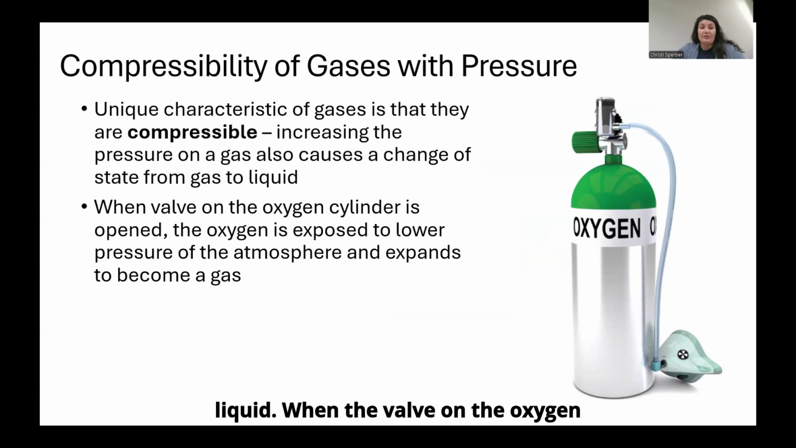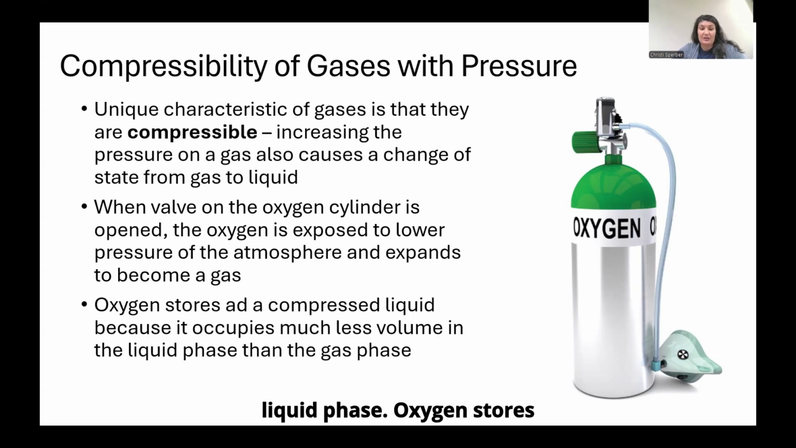When the valve on the oxygen cylinder is opened, the oxygen is exposed to the lower pressure of the atmosphere and expands to become a gas. People with compromised lung function are often required to carry supplemental oxygen, which is supplied by a cylinder of liquid oxygen. The heavy-walled cylinder is under pressure, and the oxygen in the tank is in the liquid phase. Oxygen is stored as a compressed liquid because it occupies much less volume in the liquid phase than the gas phase.